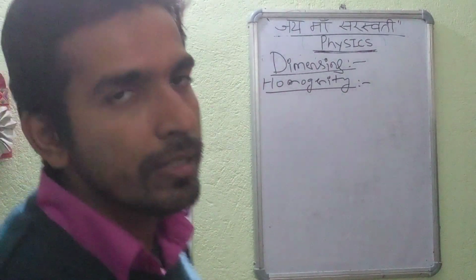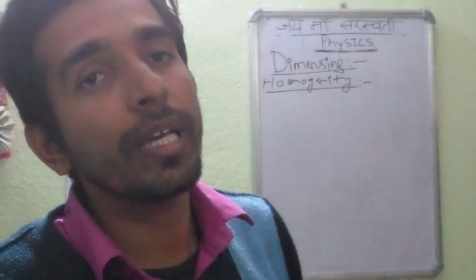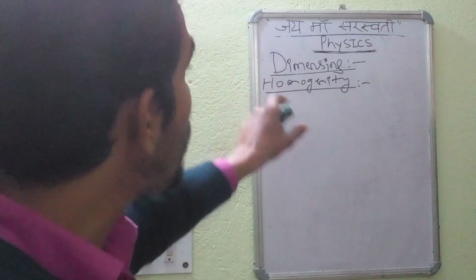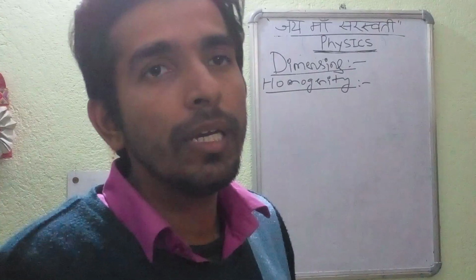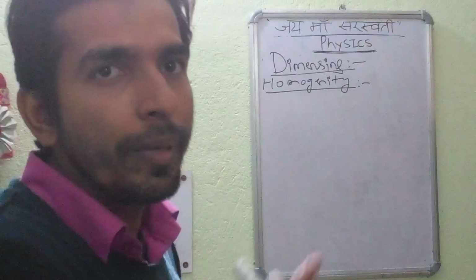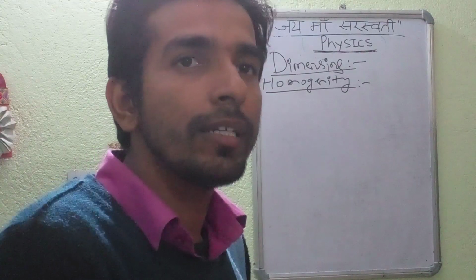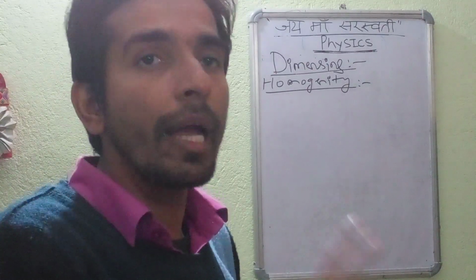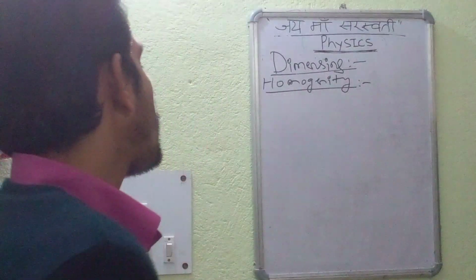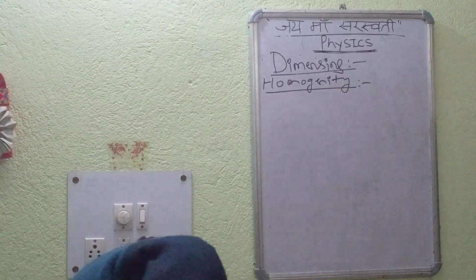As the word suggests, as we studied in lower classes, homogeneity means, in other words, equal or of similar pattern. So whenever homogeneity comes in the context of dimensions, it means the dimension on the left hand side will be equal to the dimension on the right hand side. So that is homogeneity. The dimension on the left hand side will be equal to the dimension on the right hand side for each and every quantity. We will see one example, then our concept will be clearer.